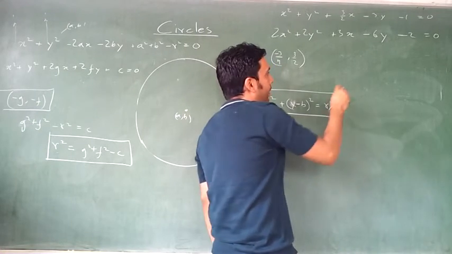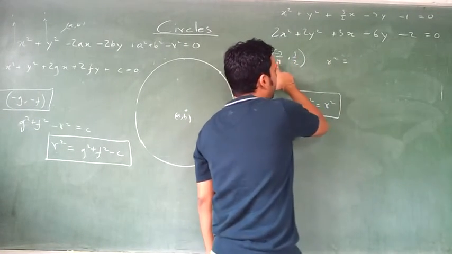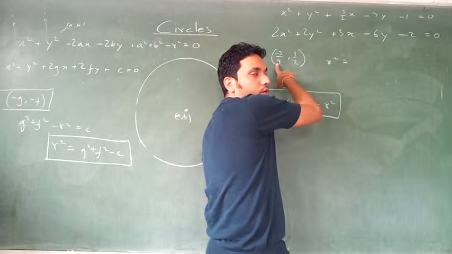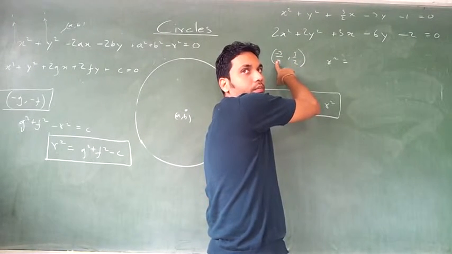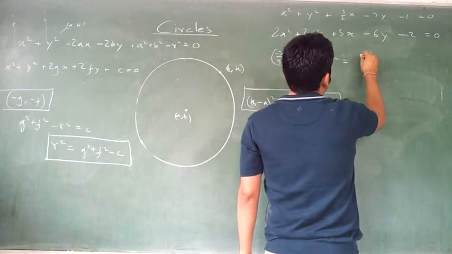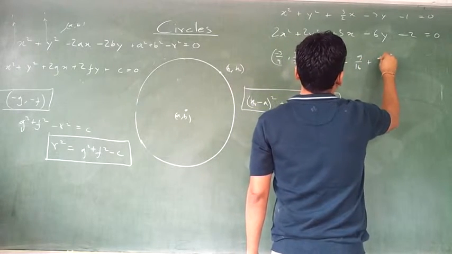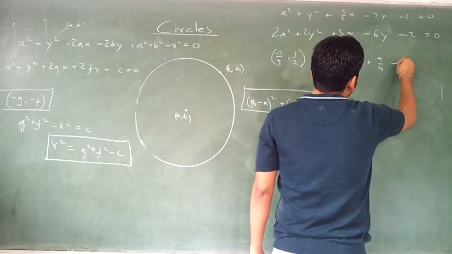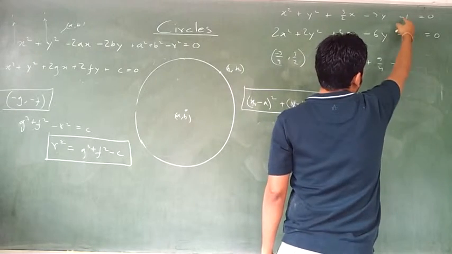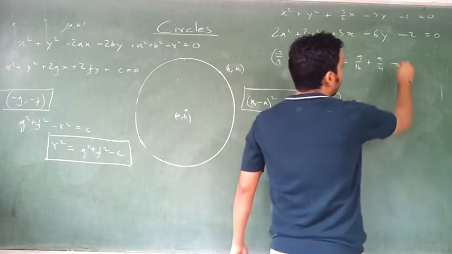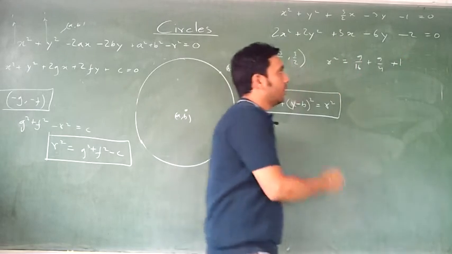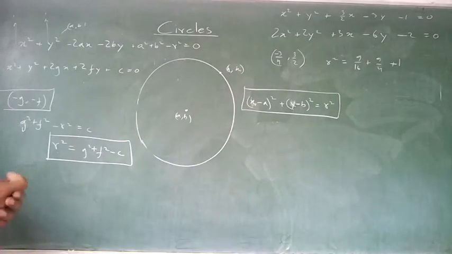Okay. Radius square is equal to the two coordinates, the abscissa square plus ordinate square, that means 9 by 16 plus 9 by 4 minus of c. C is minus 1 over there. It is not minus 2. So plus 1. Under root of this is your radius. Okay. Any doubt?